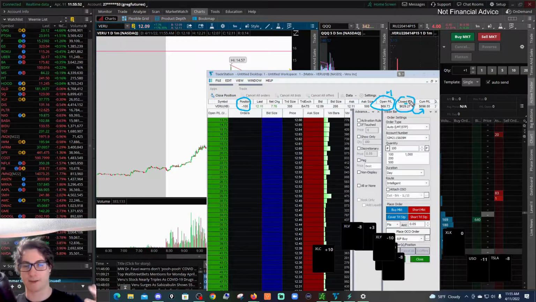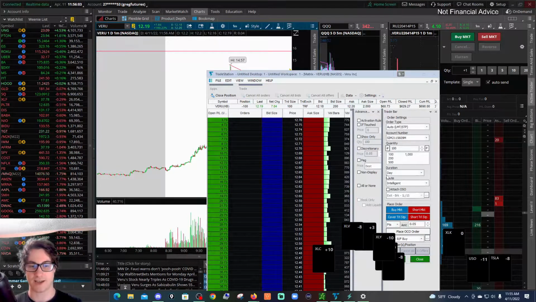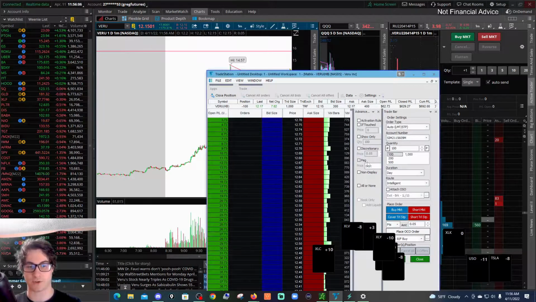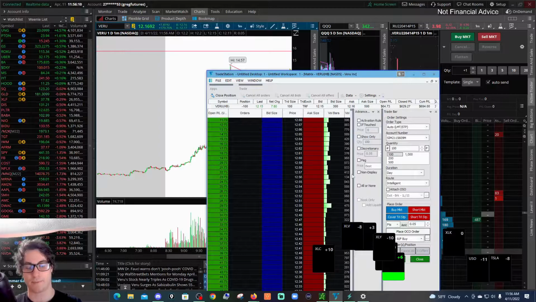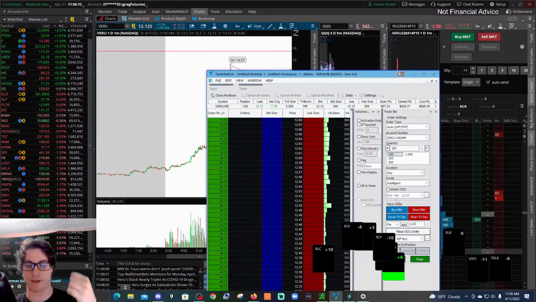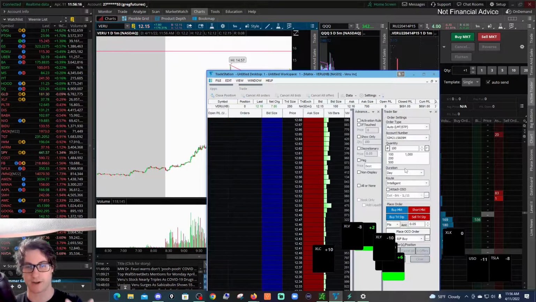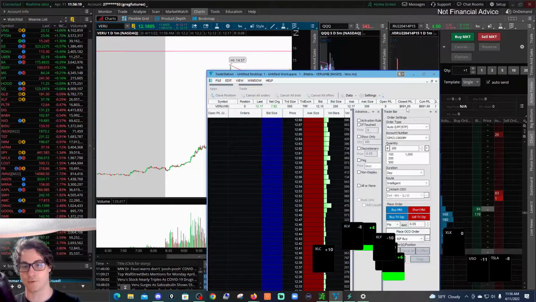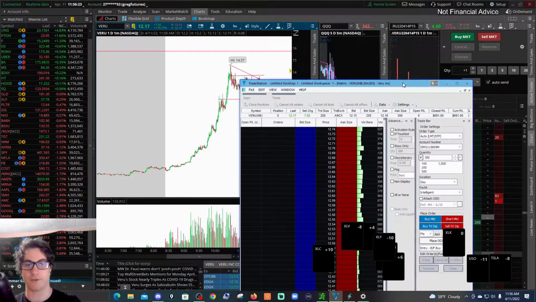So always think about how much do you have open to put into the piggy bank and how much is in the piggy bank. And of course, if you have open P&L to the downside, it would show in brackets, in parentheses. So let's say I want to get rid of these last 100 shares of Veru. I usually like to trail down a stop, but remember, if we're selling to open, we can buy to close. You can buy market. Are you sure you want to buy 100 shares of Veru market? There we go. Now it just moved over to the closed P&L column. So just bought Veru to cover that position.